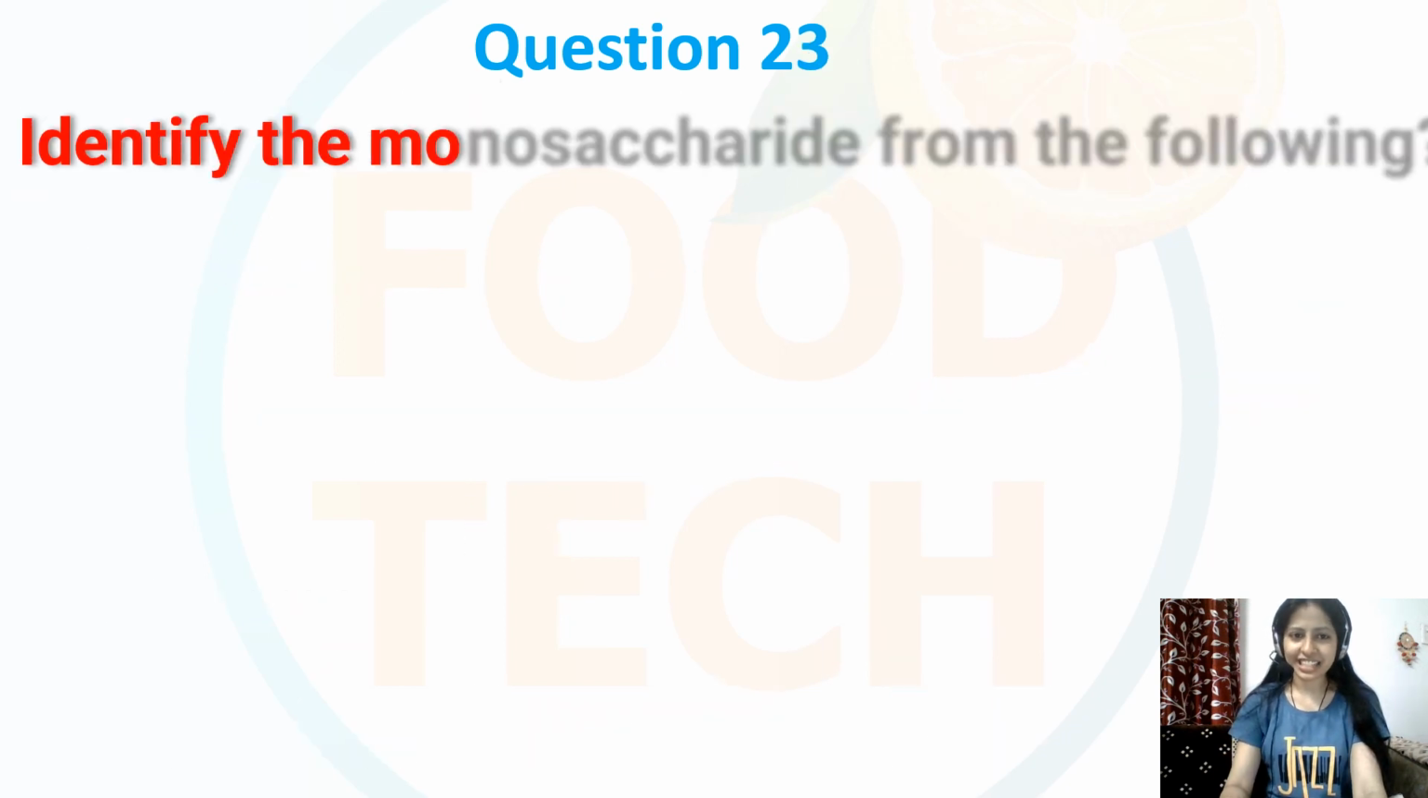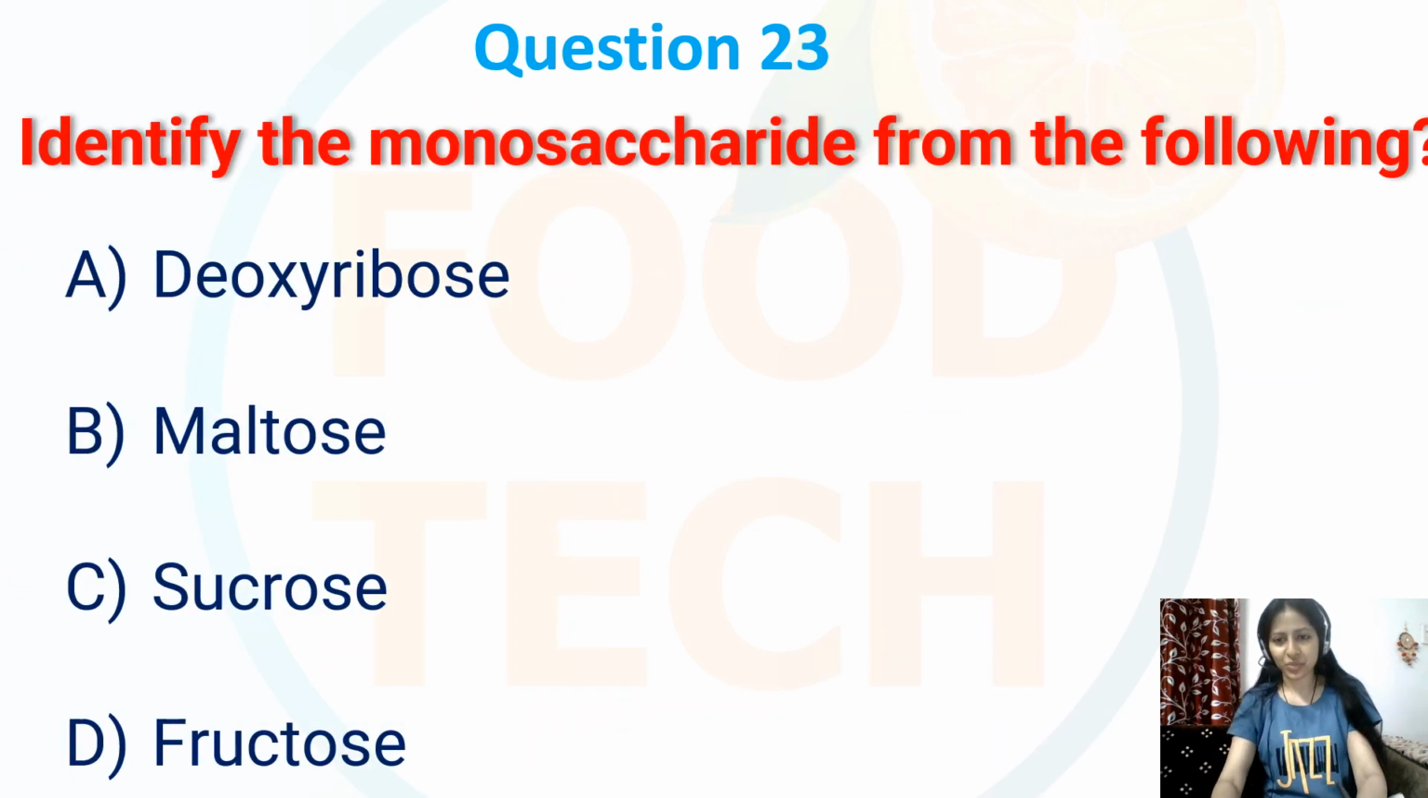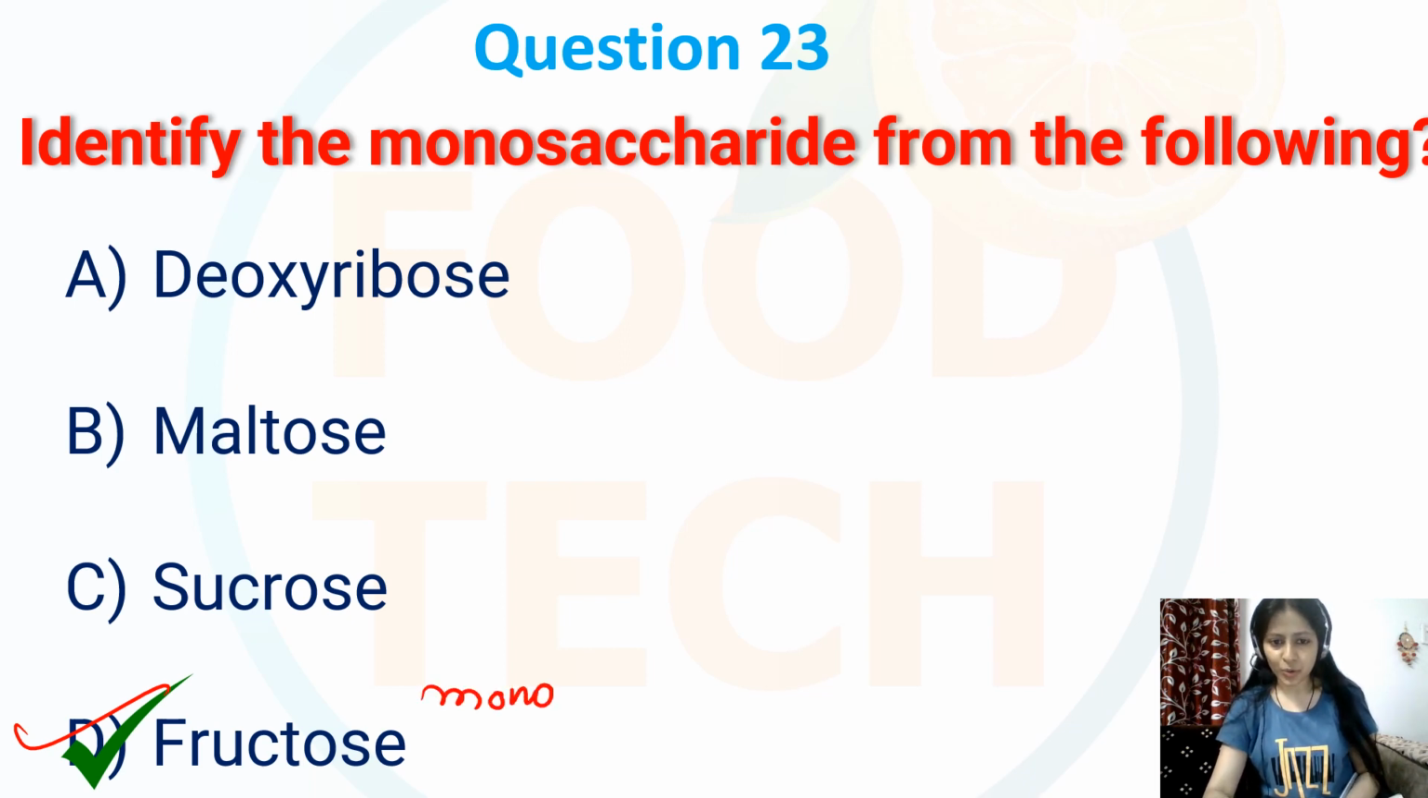Question number 23. Identify the monosaccharide from the following options. Deoxyribose, maltose, sucrose or fructose. So the monosaccharide from the options provided is option D, that is fructose. Fructose is a monosaccharide.